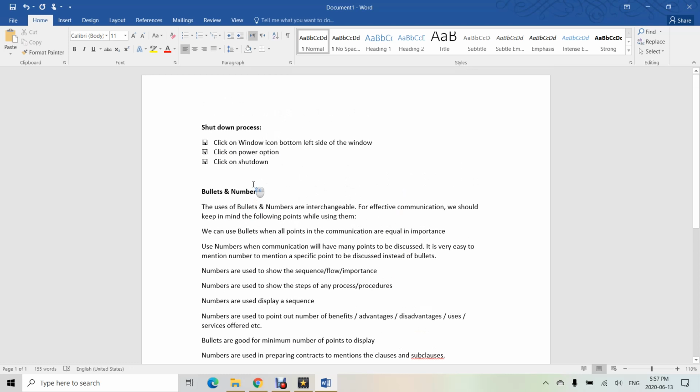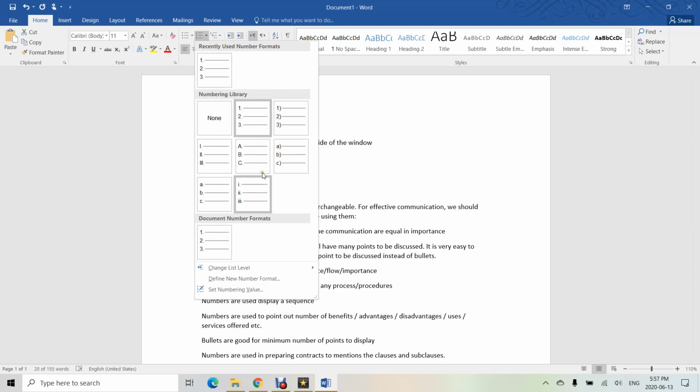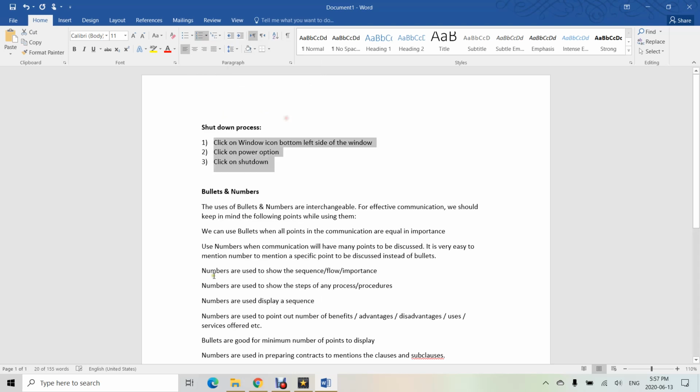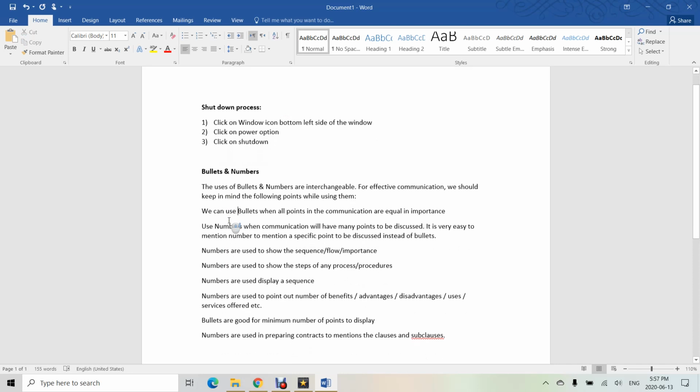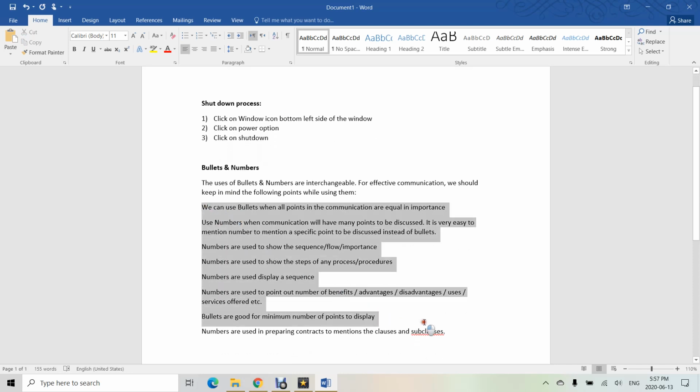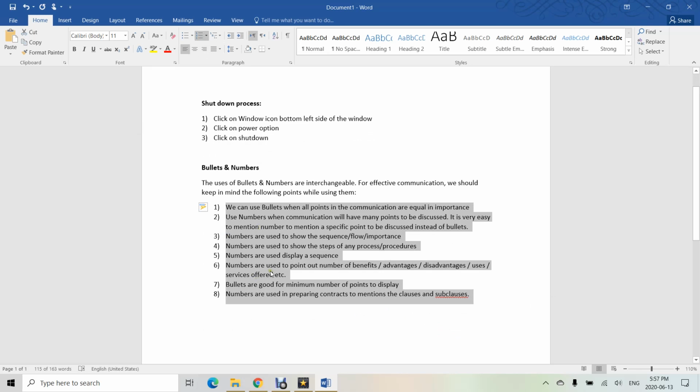Okay, so actually, as I mentioned, if it is a step-by-step procedure, it's better to have it in numbering. So in the first number, do the second and third, and you can see here you can select any of the options. Again, select the data, click, so the default numbering will automatically be applied.